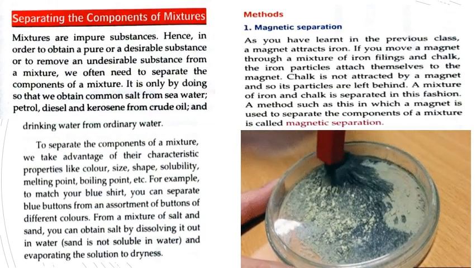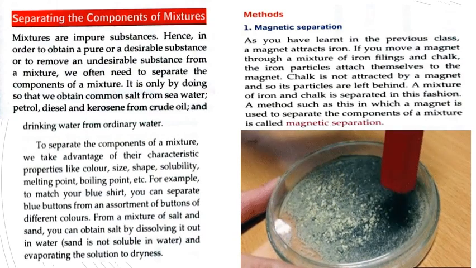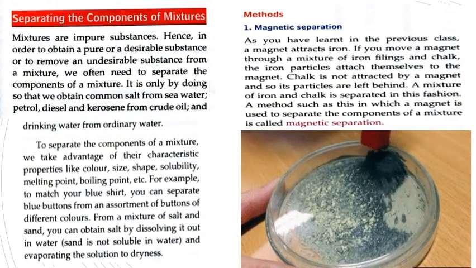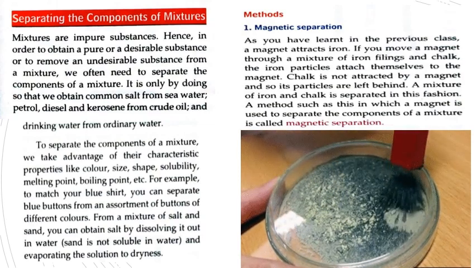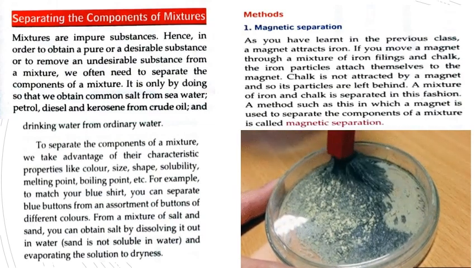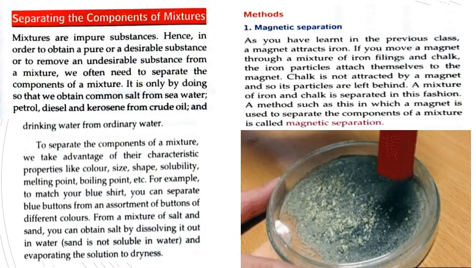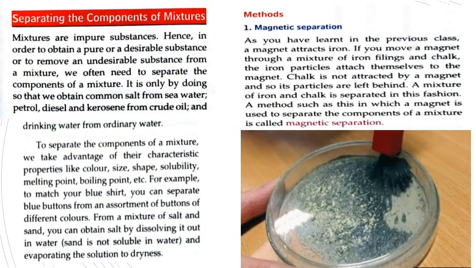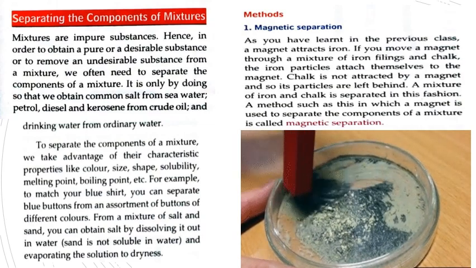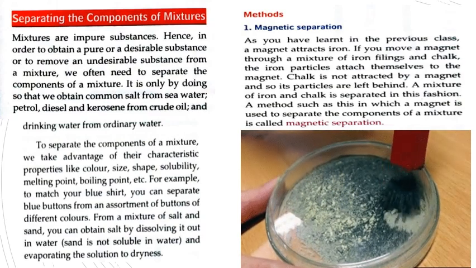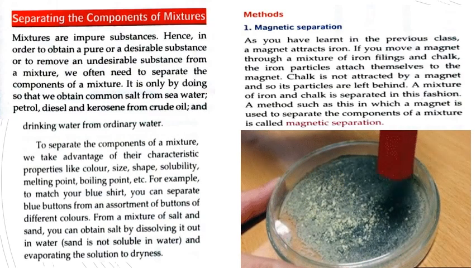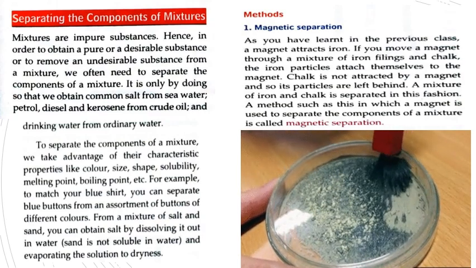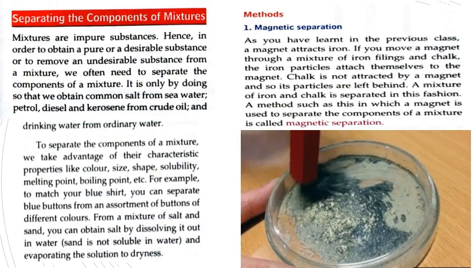First method is magnetic separation. As you have learnt in the previous class, a magnet attracts iron. If you move a magnet through a mixture of iron filings and chalk, the iron particles attach themselves to the magnet. Chalk is not attracted by a magnet, so its particles are left behind. You can see it. I have attached a video for your reference so that it is more clear to you. A mixture of iron and chalk is separated in this fashion.